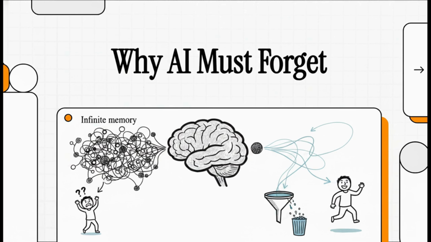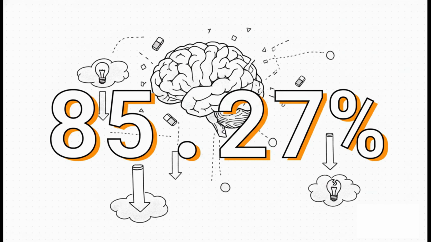But the data from extended conversational benchmarks actually shows the exact opposite. Forcing an autonomous agent to remember absolutely everything without any regulation completely destroys its ability to perform over time. Let's zero in on a very specific number, an 85.27% catastrophic performance drop.